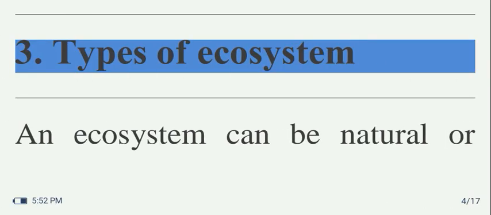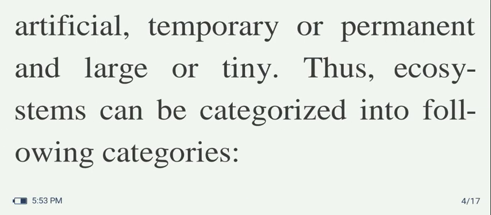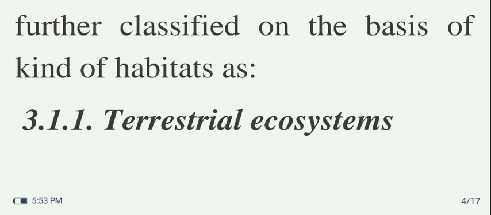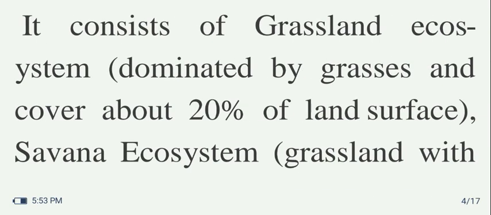Types of ecosystem. An ecosystem can be natural or artificial, temporary or permanent, and large or tiny. These ecosystems can be categorized into the following categories. Natural ecosystems operate and develop in natural ways with no major interference by humans. They are further classified on the basis of kind of habitat. Terrestrial ecosystems include the grassland ecosystem, dominated by grasses and covering about 20% of land surfaces.